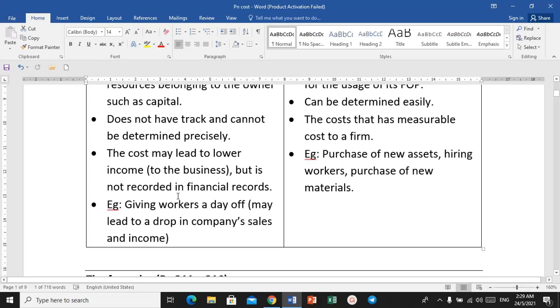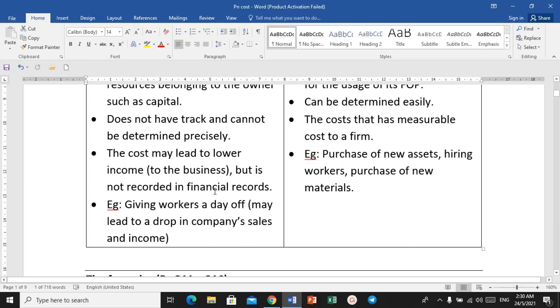Apabila perniagaan memberikan pekerja dia cuti sehari. So it is considered as an implicit cost. The cost of giving workers a day off is considered as an implicit cost.